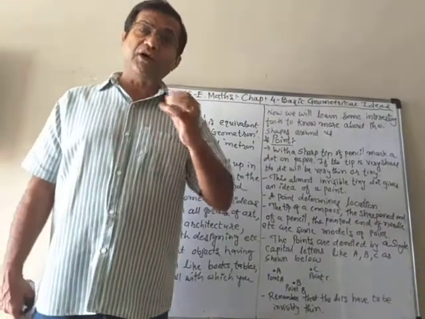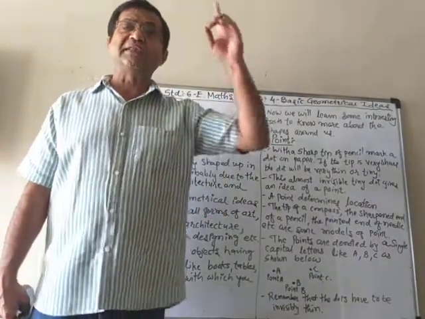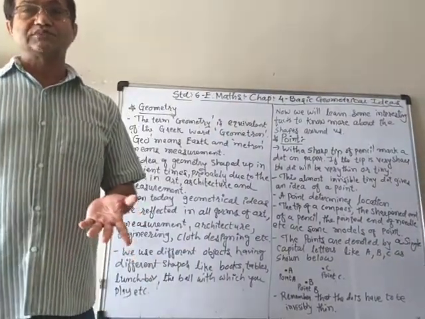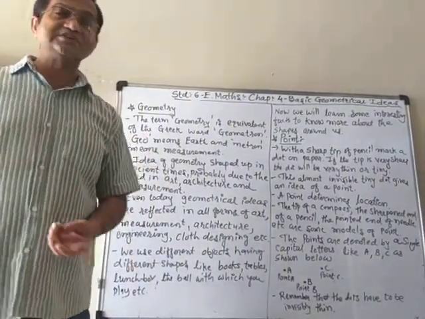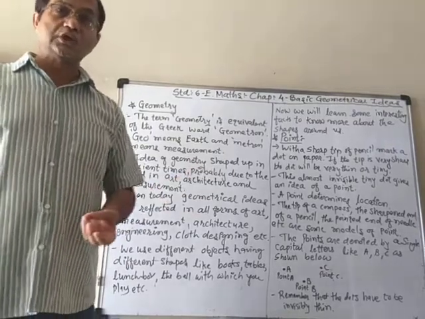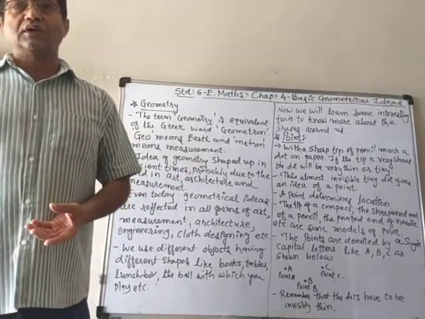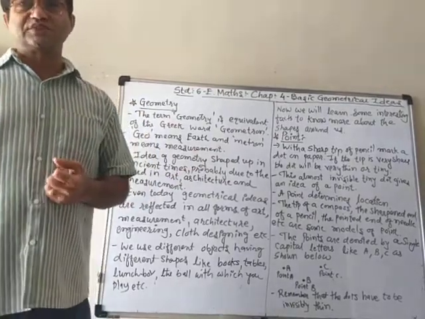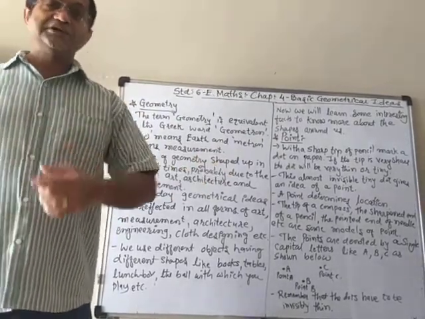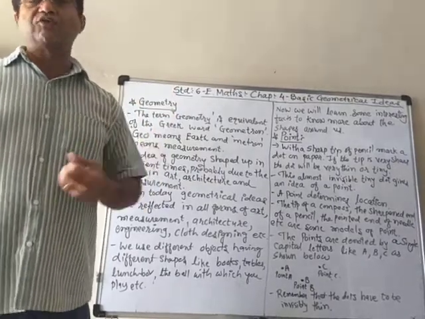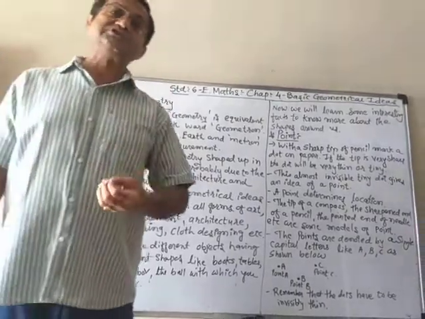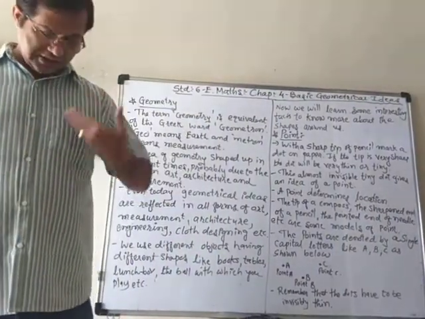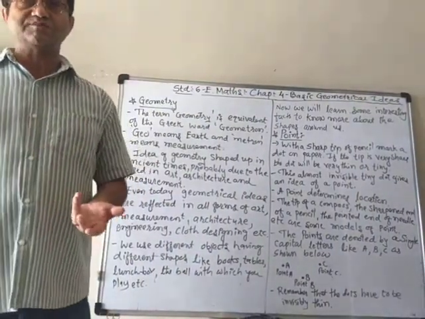Every day from the morning till night, how many things are you using, like books and boxes? When you go to school, your school bag and the books inside, your compass box, and in the compass box the scale and other equipment, your lunch box, your clothes that you are wearing with some designs on them.